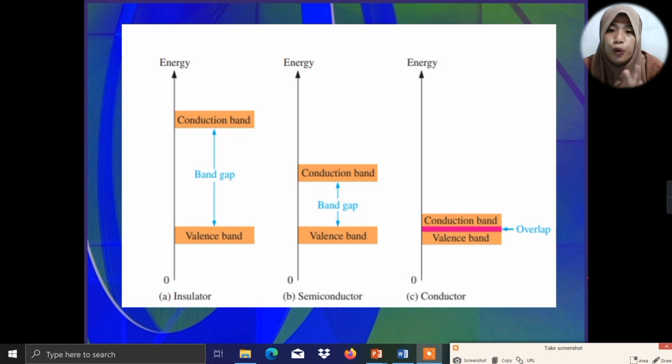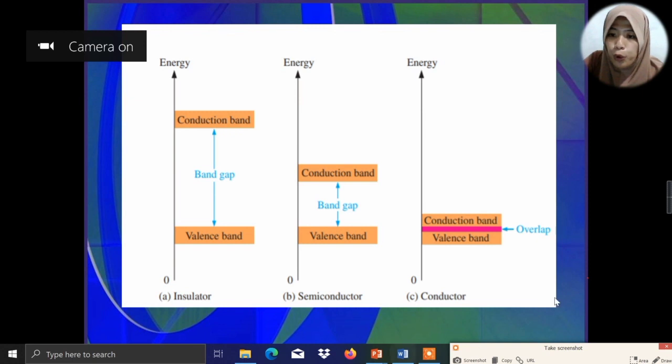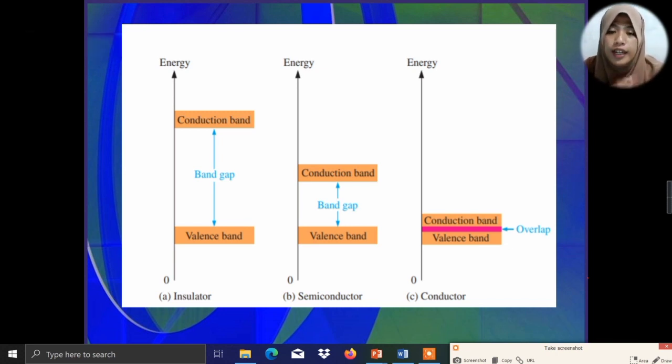So there are few electrons that can move from the valence band to the conduction band, meaning a higher amount of energy is needed compared to the conductor, where an overlap occurs. Because the electrons of the conductor are loosely bound to the atom, they can move freely, and the electrons can readily move between the conduction band and the valence band. So that is why there is an overlap here.